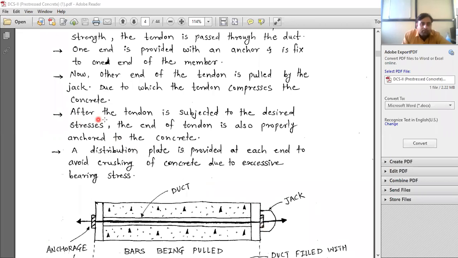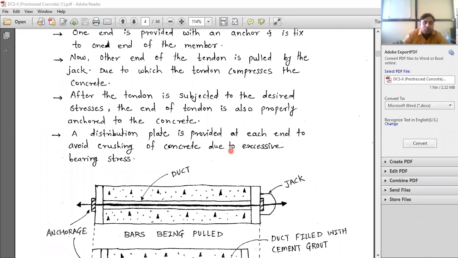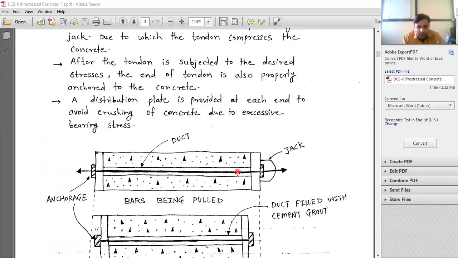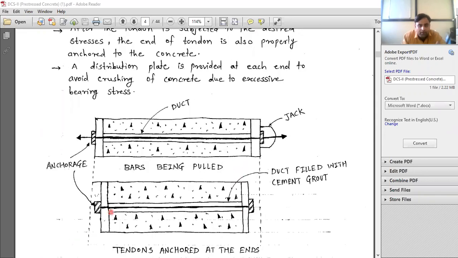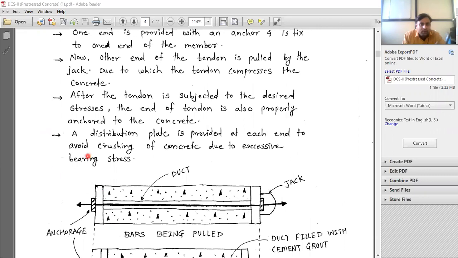Now, after the tendon is subjected to the desired stresses, the ends of the tendons are also properly anchored to the concrete. Properly anchored to the concrete means it is cut down and properly placed into the concrete, as you can see in this diagram. Then a distribution plate is provided at each end to avoid crushing of concrete due to excessive bearing stress.